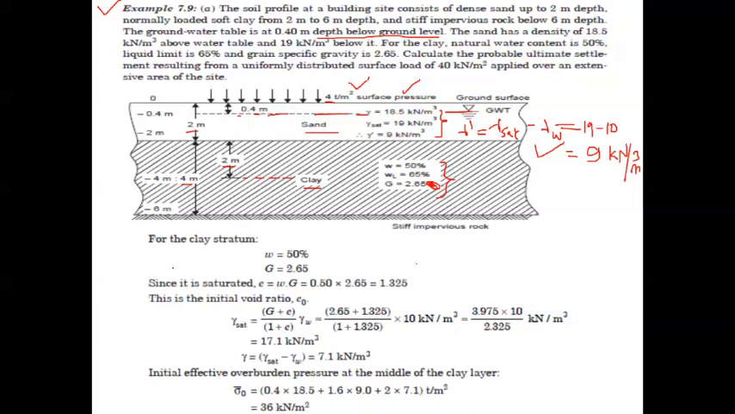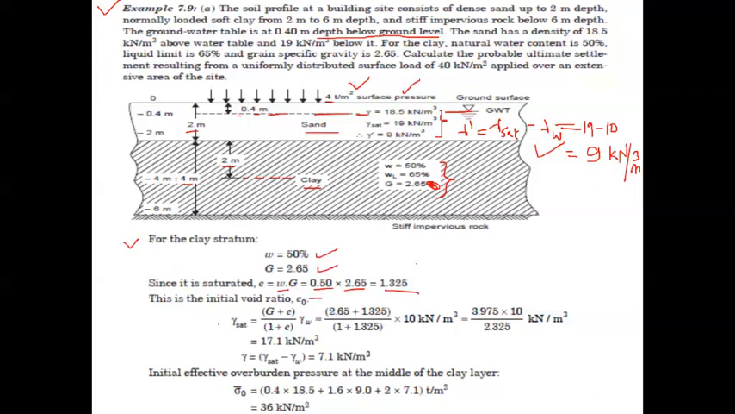Let us see what will be the settlement in this particular condition. For the clay stratum, water content is equal to 50%, and specific gravity G is equal to 2.65. Since it is saturated, we have e is equal to w into G by S_r, assuming S_r is equal to 1 or 100%. So w is equal to 0.5 and G is equal to 2.65. The answer will be 1.325, which is the e naught value.